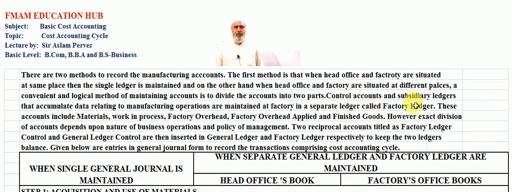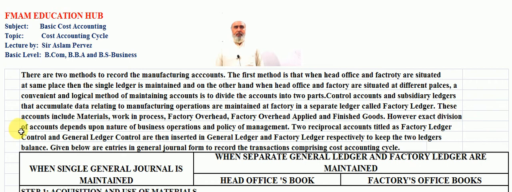Control accounts and subsidiary ledgers that accumulate data relating to manufacturing operations are maintained at the factory in a separate ledger called the factory ledger or factory office book.